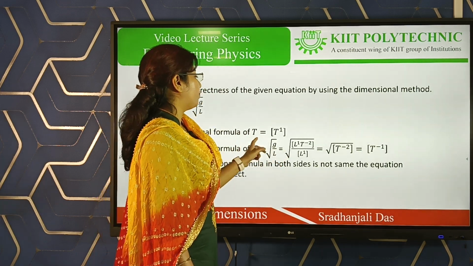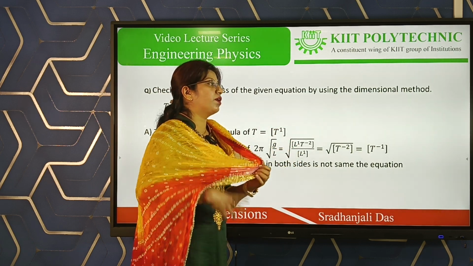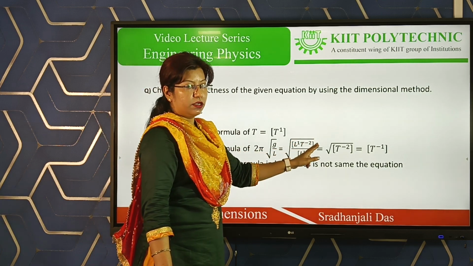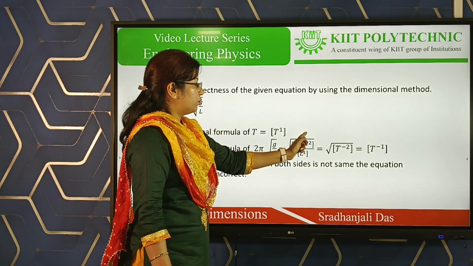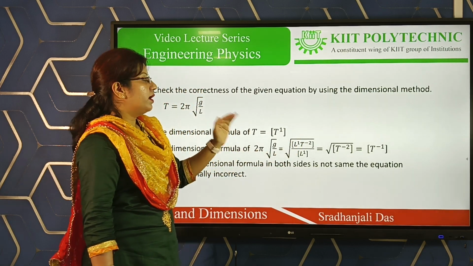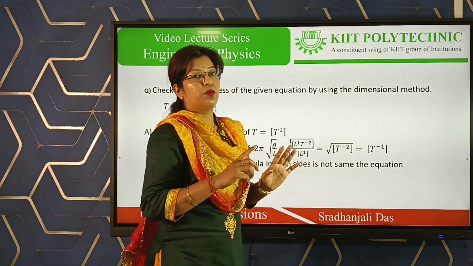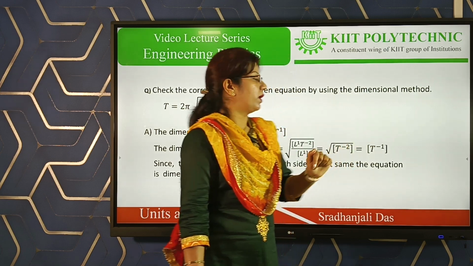So here simply put the dimensional formula of L, which is L¹, divided by G, the acceleration due to gravity, L¹ T to the power minus 2. So L¹ cancels, leaving T squared, and the square root gives T to the power 1.